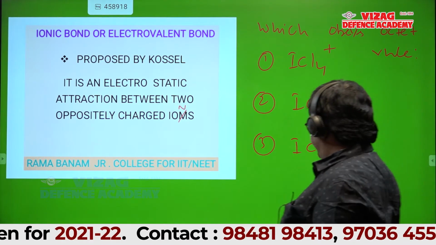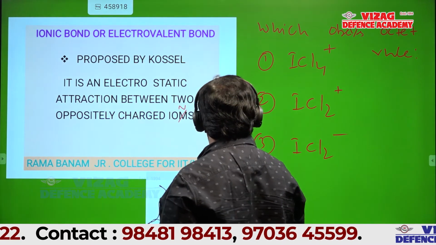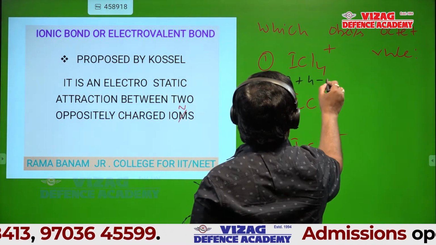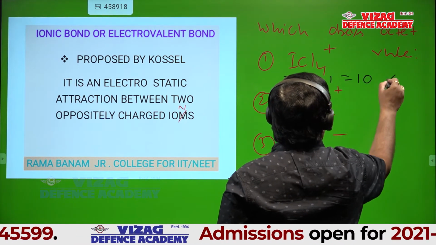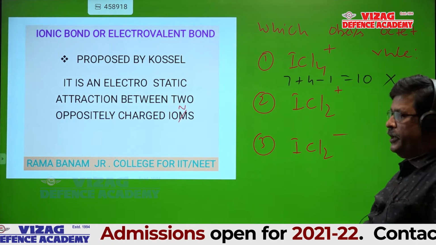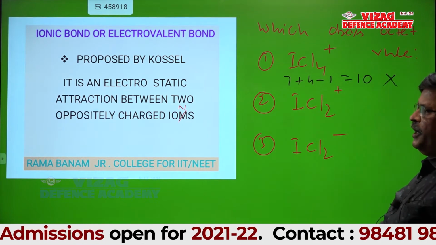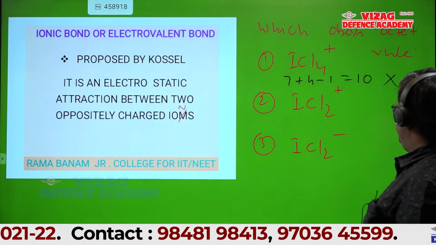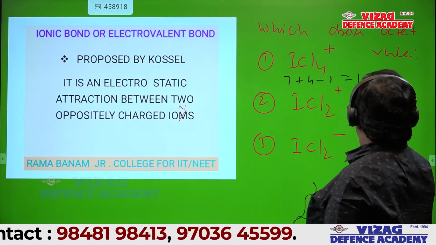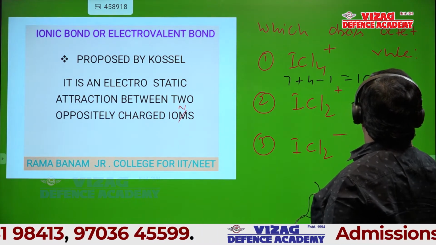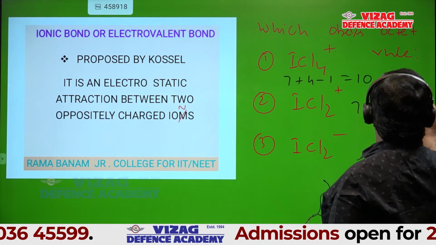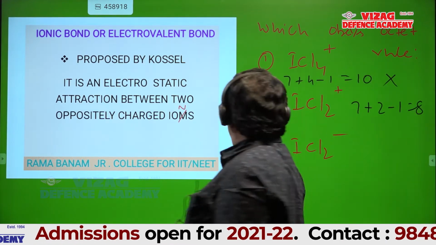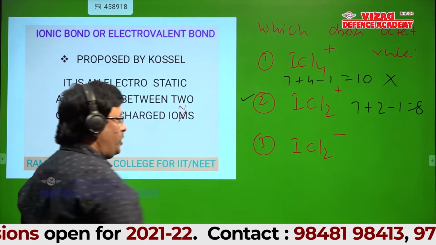For this, 7 plus 4 minus 1, 10 electrons. It disobeys octet rule. Any doubt? No doubt. For ICl2 minus, 7 plus 2 plus 1, equal to 10. Does not obey. For this, 7 plus 2 minus 1 equals 8. Obeys octet rule.